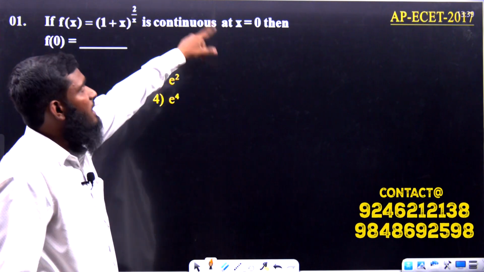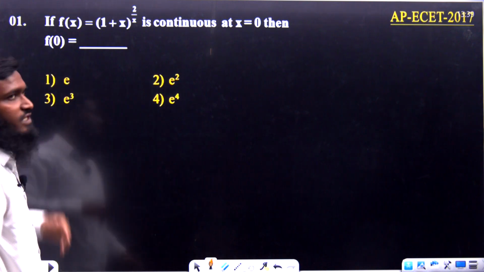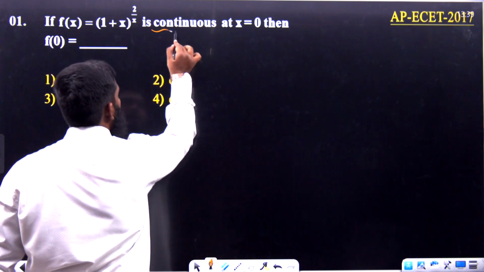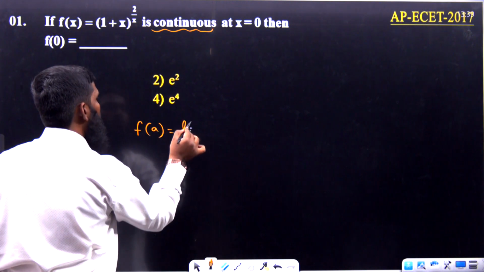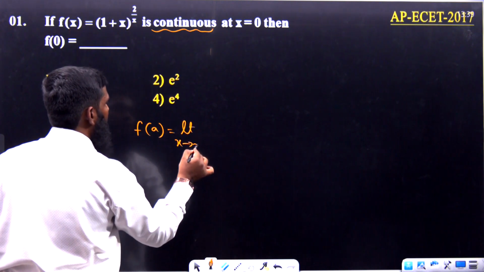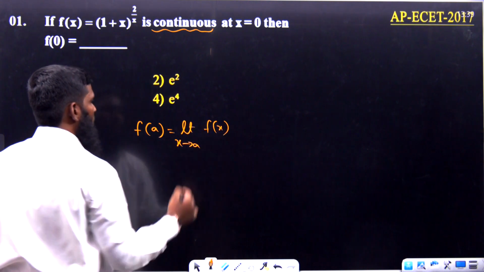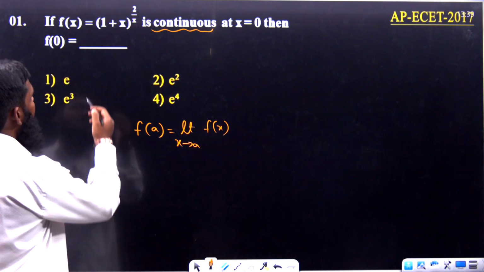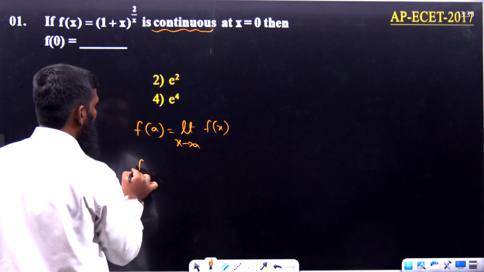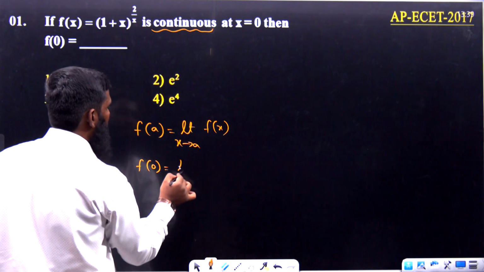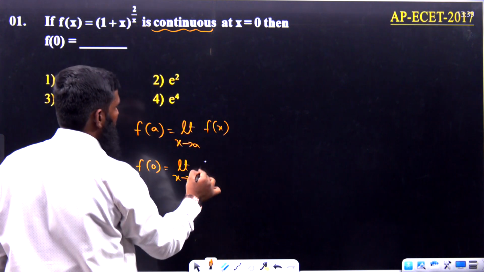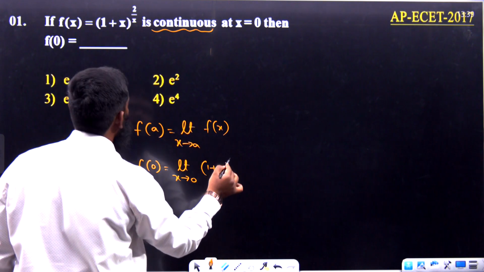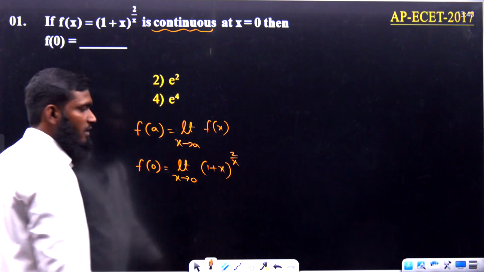Okay. Now next one, if f of x is equal to 1 plus x whole power 2 by x is continuous at x is equal to 0, then f of 0 is equal to. Already it has been given continuous, then which formula we have to use? F of a is equal to limit x tends to a f of x. Okay, this part we have taken. Now x is equal to 0 means f of 0 value. F of 0 is equal to limit x tends to 0, and the function given is 1 plus x whole power 2 by x.